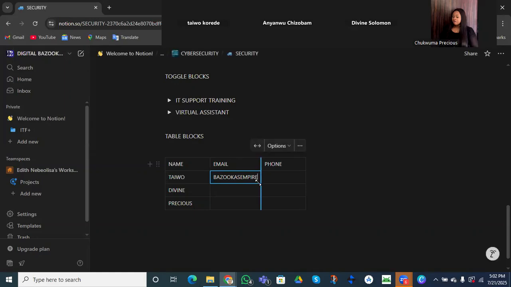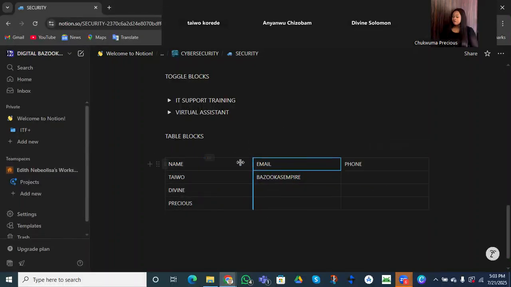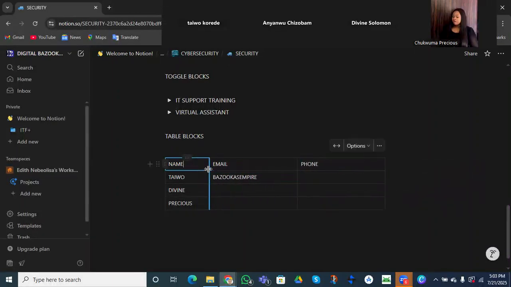Just like our spreadsheet, you can highlight, or you can double click to fit the size. Another way is that you can click on this to fit. You can double click to fit, or you can use this, or you can manually move the tables. So you can do this for them to fit in, or you can manually do it, or you can equally do a double click. Are you understanding me?